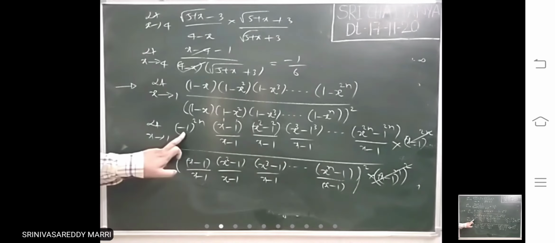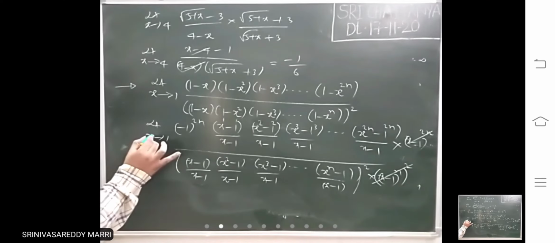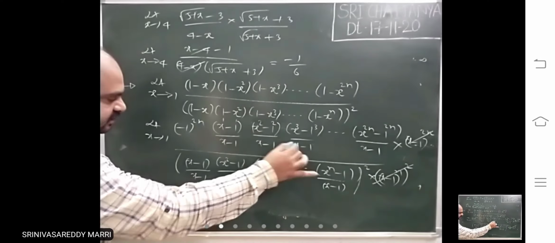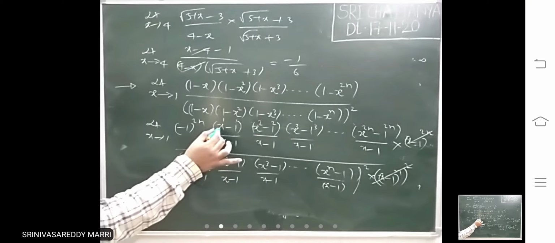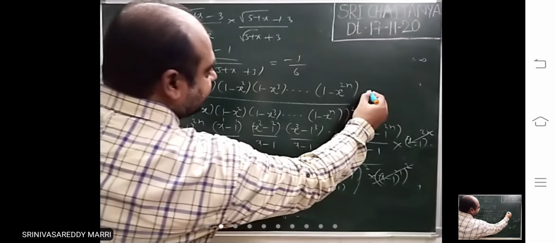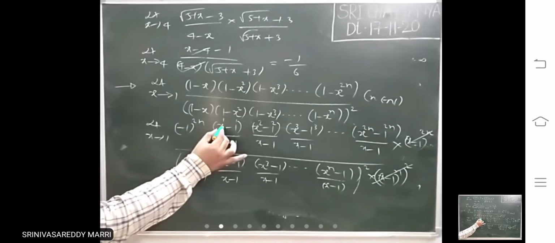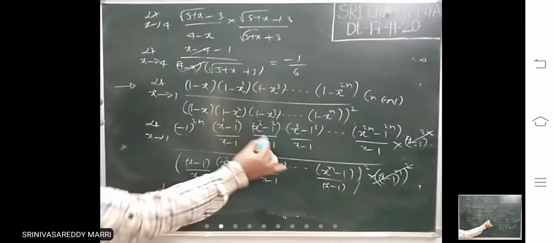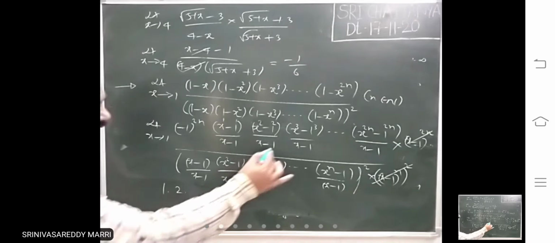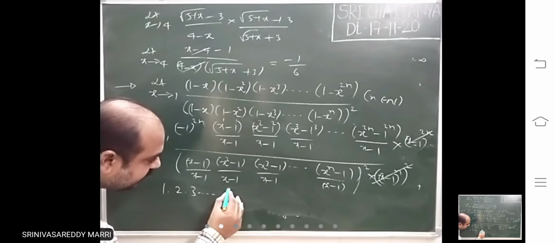Now if you look at it, this is 1, this is 1, and now apply the limit: x tends to 1 of this, x tends to 1 of this, and so on. So the first limit is 1 only, the power being even, n is a natural number. First limit is 1. The next limit is n into a power n minus 1: 2 into 1 to the power 2 minus 1 is 2, 3 into 1 is 3, and so on, up to 2n into 1 to the power 2n minus 1.